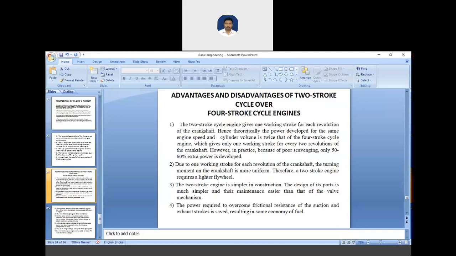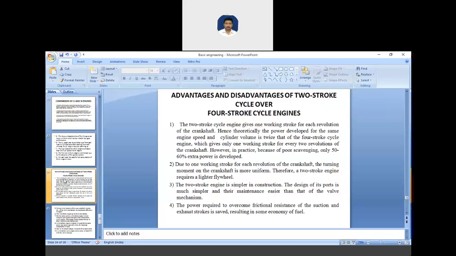Therefore, a two-stroke engine requires a lighter flywheel. We have the lighter flywheel in the two-stroke engine. Next, the two-stroke engine is simpler in construction, the design of its port is much simpler, and its maintenance is easier than that of a valve mechanism.